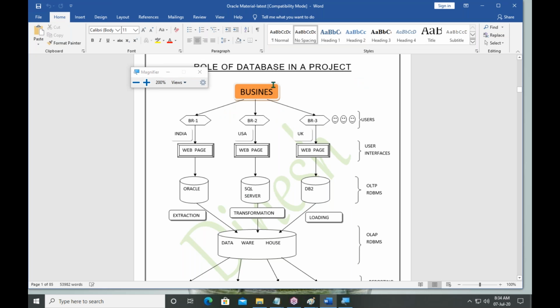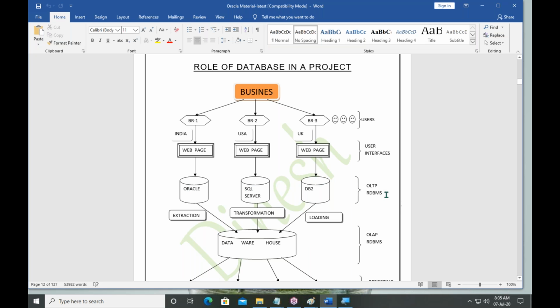You have a business. The business has branches. From the branches, the users interact with the business through web pages. If a user makes any request in the web page, that request is processed by the backend database server.